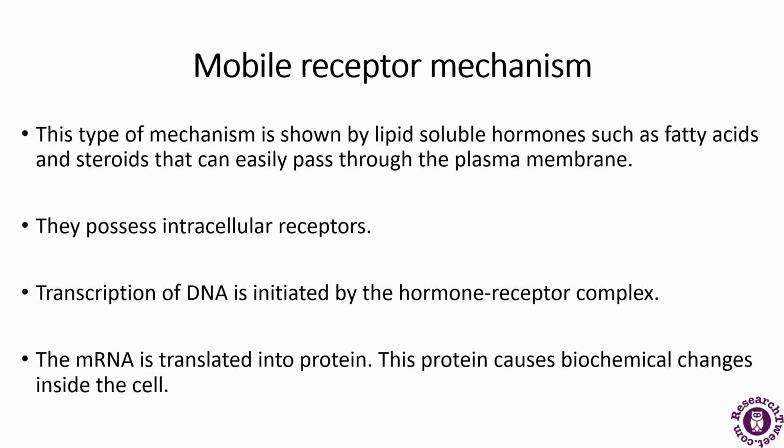The hormone binds to the target receptors, which activates the enzymatic activity of the cell and brings about biochemical changes. Transcription of the DNA is initiated by the hormone-receptor complex. The mRNA is translated into proteins, and these proteins cause the biochemical changes inside the cell.